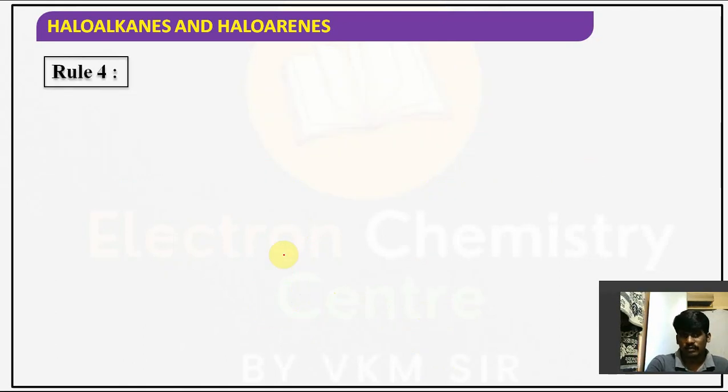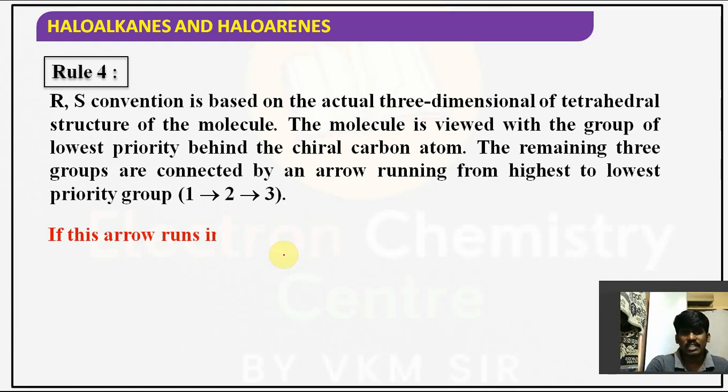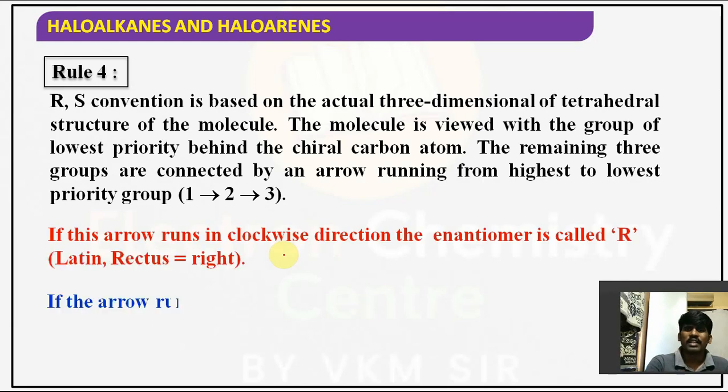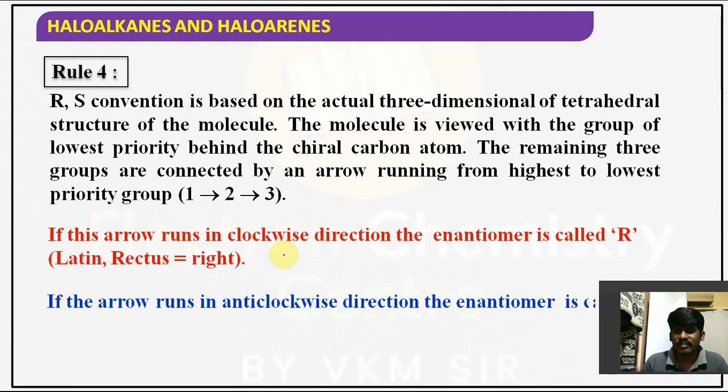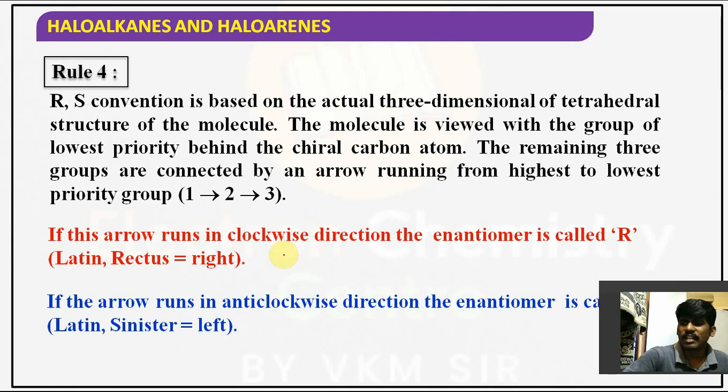Now rule number 4. Let's follow rule number 4. As I mentioned, all the priorities are given. Once priorities are given, what are you supposed to do? You have to go from 1 to 2, 2 to 3, 3 to 4.